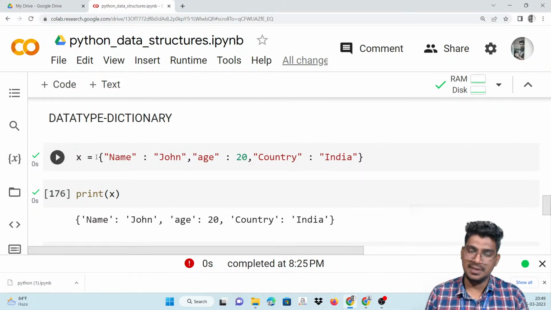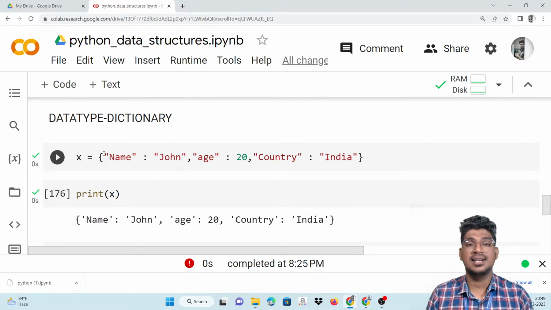Now x is equal to, I created one particular dictionary here. The x is equal to, how can we identify it?